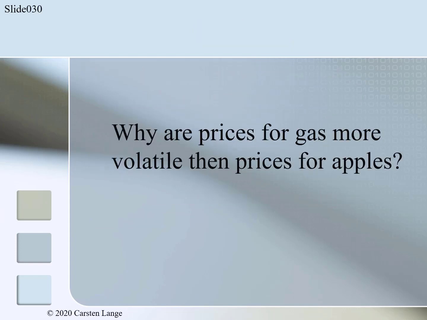Most of us gave up on asking why gas prices are so high. But were you ever wondering why gas prices are so volatile? While most prices fluctuate in a few percent range, it is not uncommon for gas prices to increase or decrease by 30 or 40% just in a few weeks. Before we turn our attention to the gas market, let us first review what you learned in the previous chapter about the Apple market, so we can compare the Apple market later to the gas market.